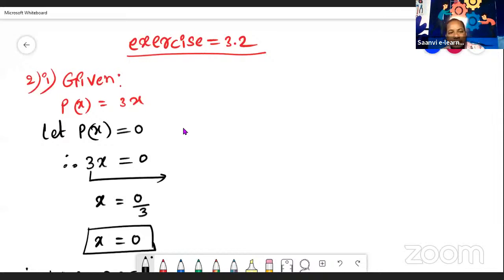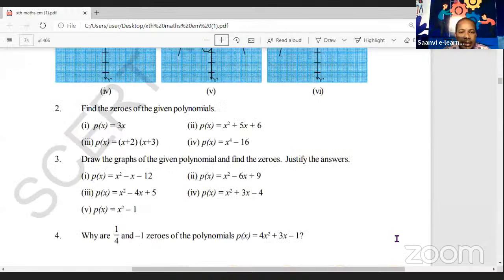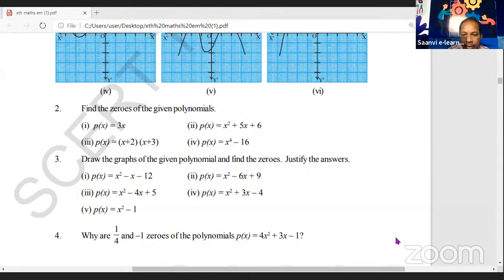Okay. Now let us see the second question. What is given in the second question? P of x is equal to x squared plus 5x plus 6. So we have to find the zeros of this polynomial. To find the zeros, let us first factorize this polynomial. Let us see how to factorize it.